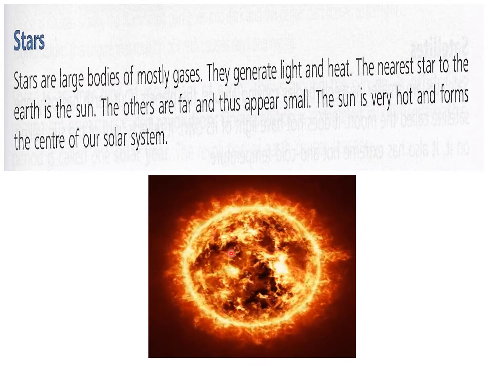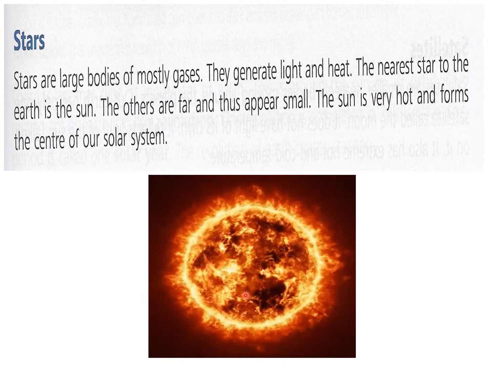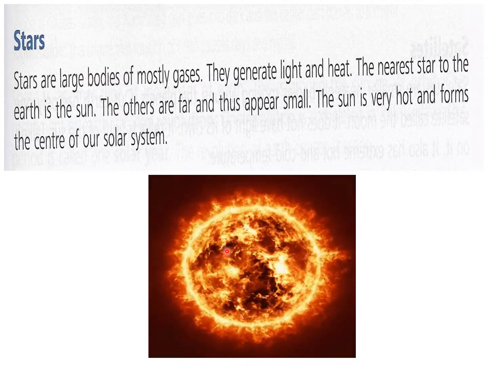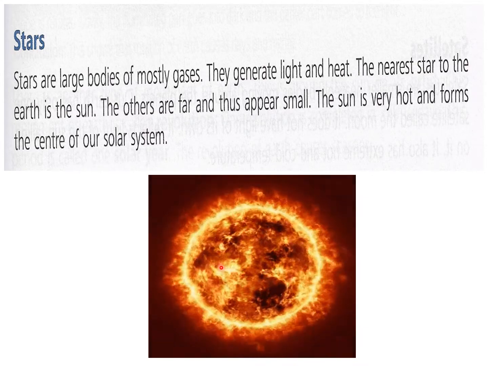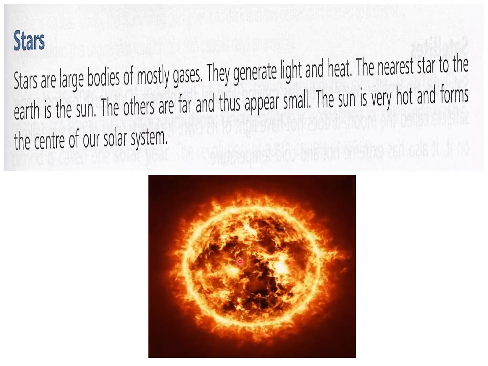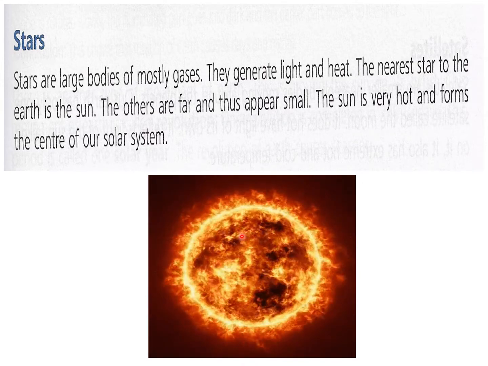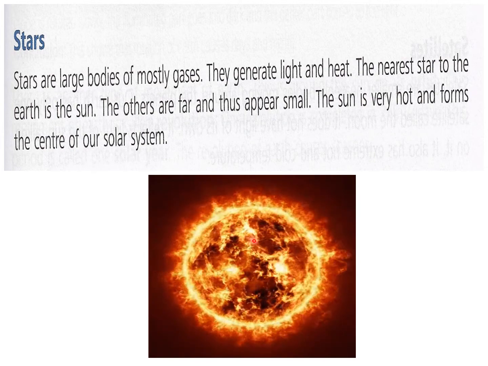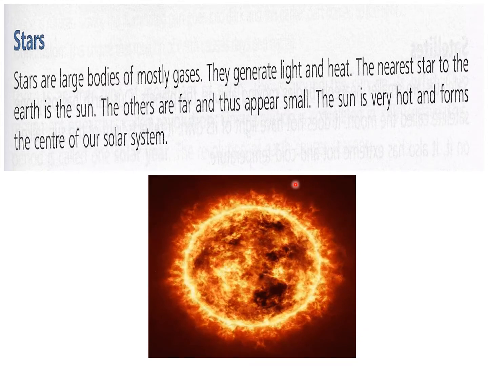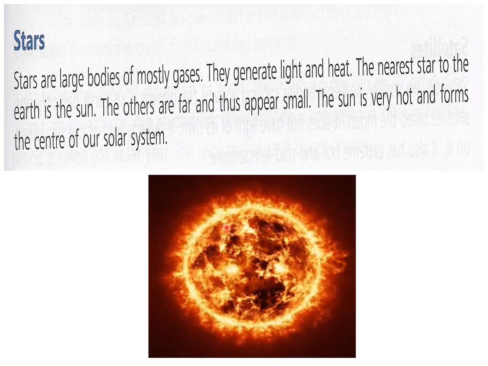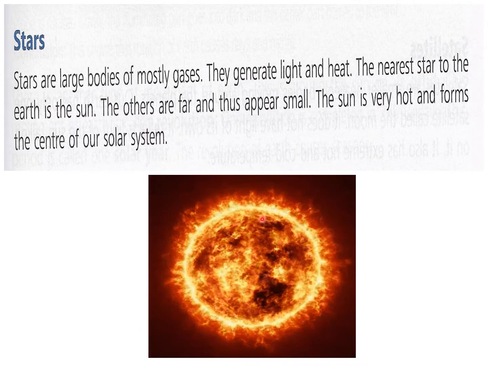You can see all the gases are burning. In the same way, in all the stars, the gases keep burning all the time, and they emit heat and light. You can see they generate heat and light. That is why we can see them shining from far. And when we look up, we can see sun is bigger, but the other stars are small because they are very, very far from us. And this sun is the nearest star to the earth. That is why we can see it bigger. And this is the center of our solar system.